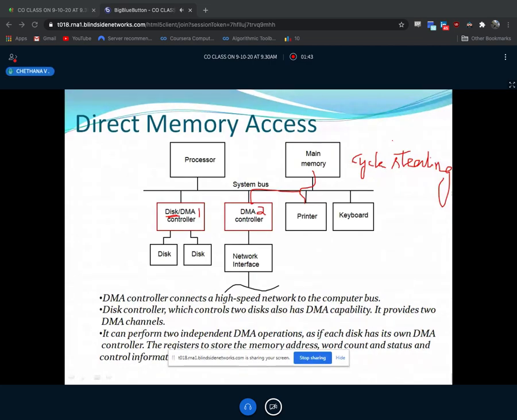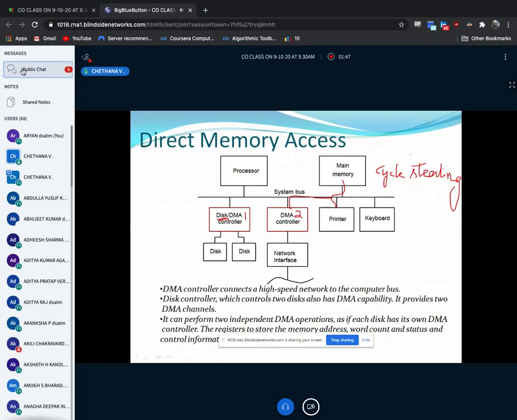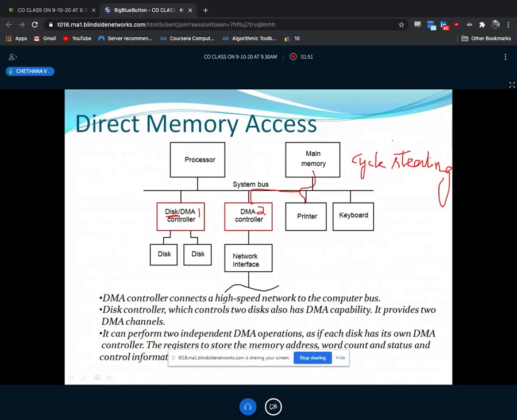Yeah, exactly. Ankita has given, Chetana has given. DMA is stealing the cycles. Those cycles may be read or write cycles. Those cycles would be used by the processor, but instead DMA is doing that task. That is cycle stealing. It will steal and utilize the cycles to read the data or write the data to memory or from memory. I think you're clear on this.